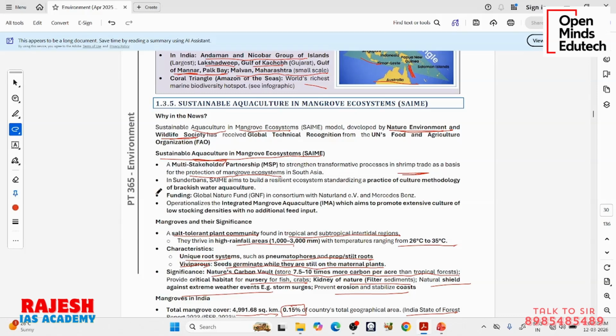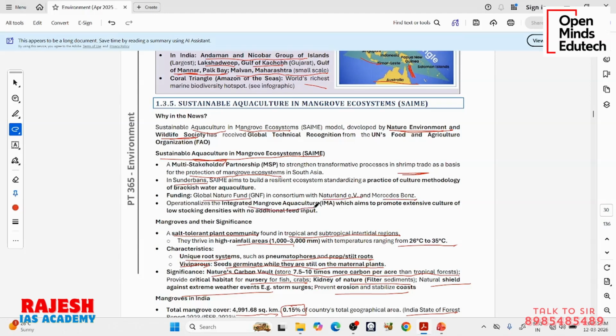So this SAIME, they are working in Sundarbans. They are aiming to build a resilient ecosystem, standardizing a practice of culture methodology for brackish water aquaculture. So they are developing this shrimp culture in this brackish water of mangroves. And who is giving the funding for this initiative? The funding is coming from 3 agencies: Global Nature Fund, Natureland EV, Mercedes-Benz. Okay, these 3 international organizations are funding this initiative.